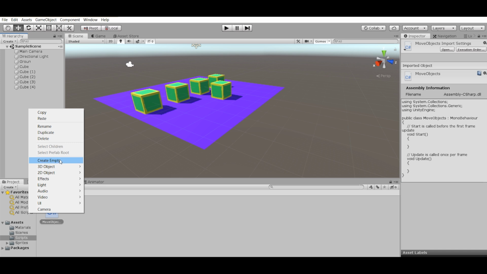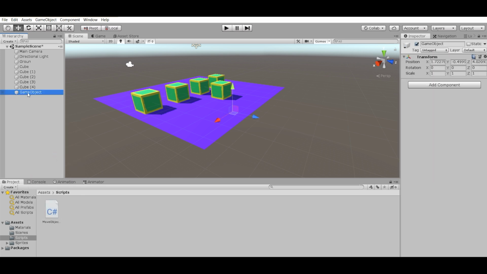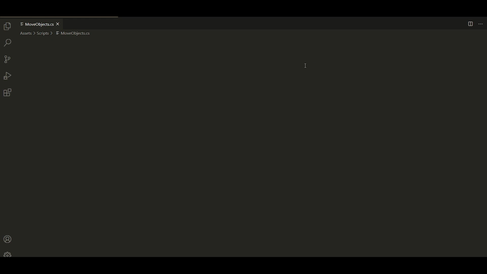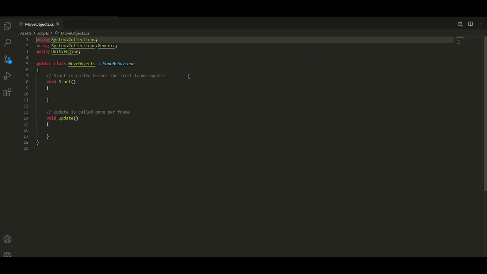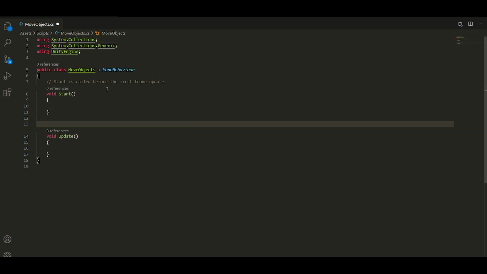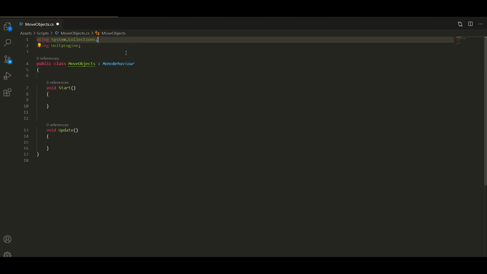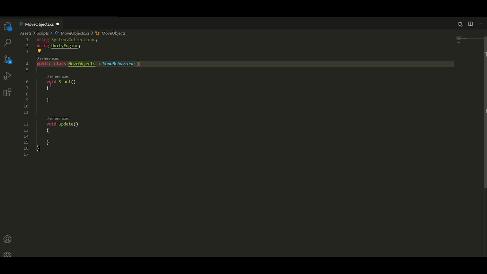Now let's create an empty object, name it Move Objects, and add our script to this object. I'm using Visual Studio Code, and first of all let's clean up this starting script a little bit.